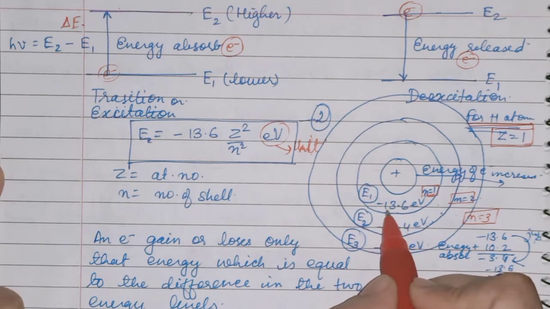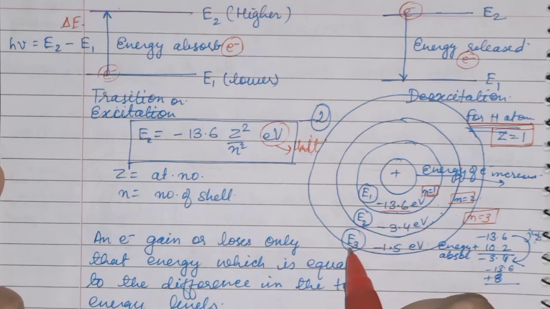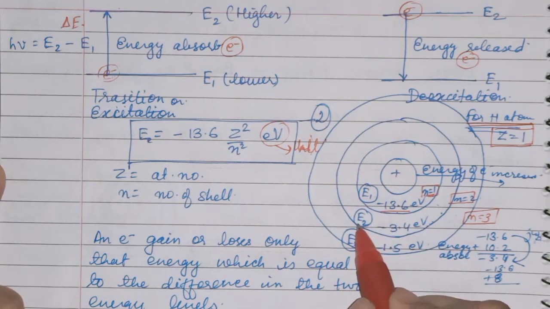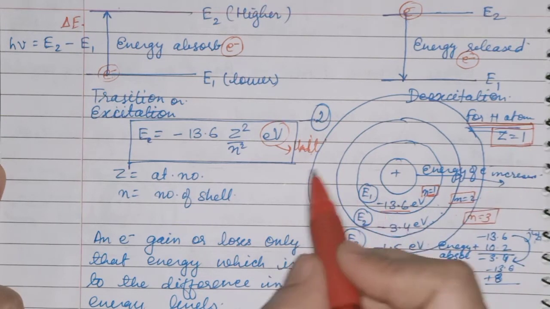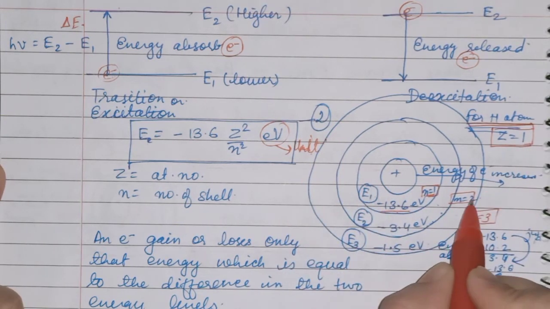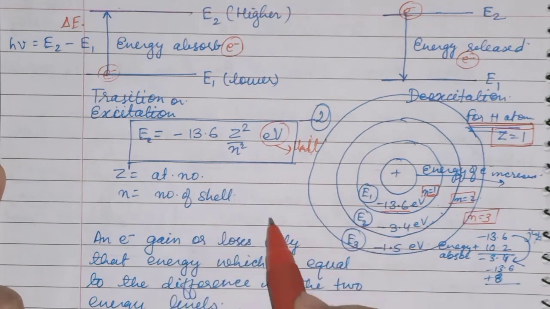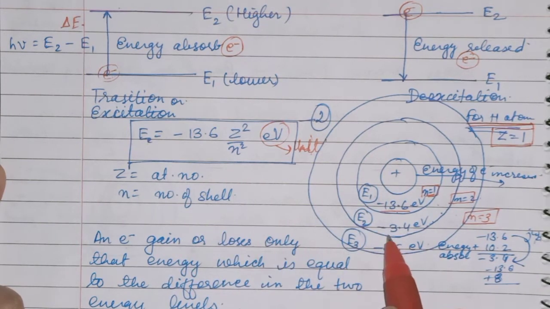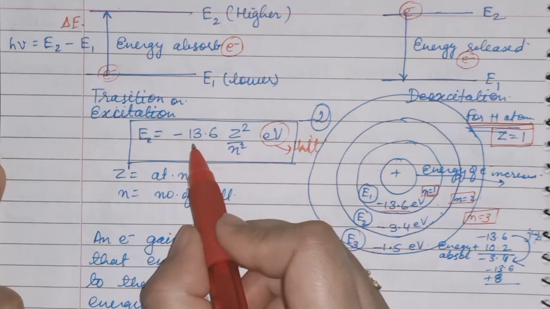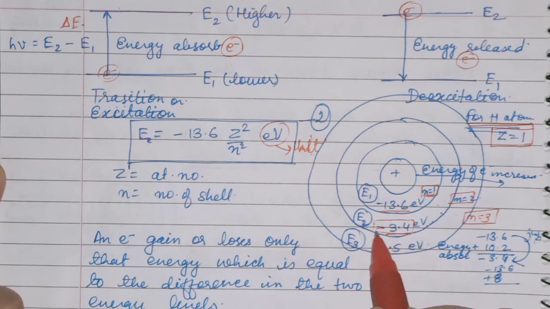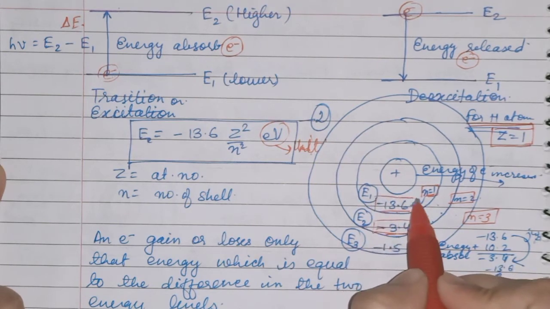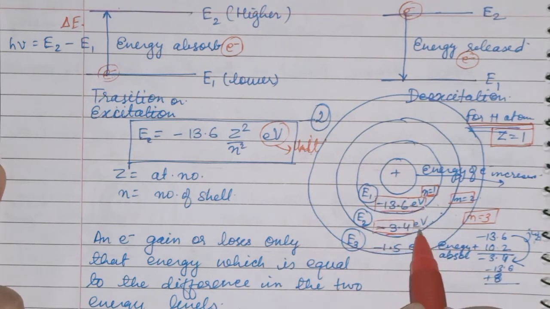Like that, if you take the energy of the second orbit of the hydrogen atom, Z will remain 1 only. n is equal to 2, n square you will get 4. When it gets divided by 4, you will get minus 3.4 electron volt. This is the fixed energy for the second orbit.